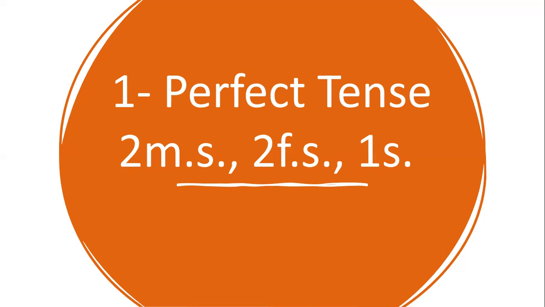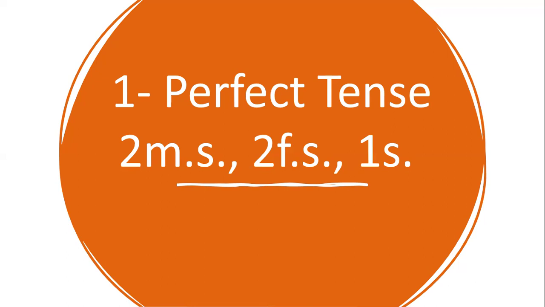Today we are going to start a new topic in chapter number 7, lesson 7, which is Talibun wa Talibatun. We've already done perfect tense in chapter 6, but we did third person masculine singular, which was huwa, meaning he, and third person feminine singular, which was hiya, meaning she.